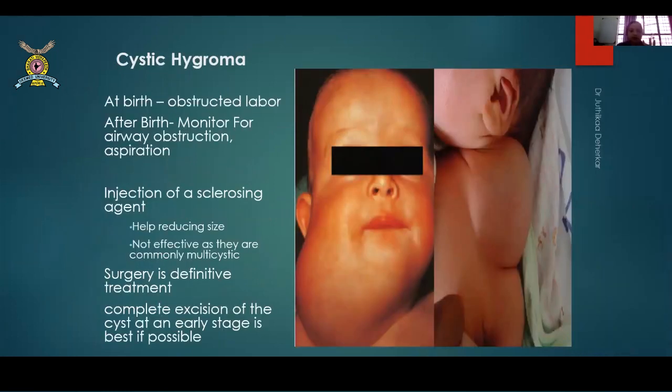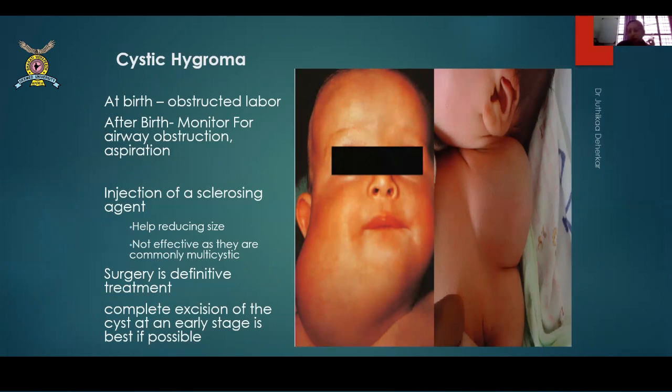त्यामुळे what was the gist? At birth आहे obstructed labor मध्ये दिसून येतं. After birth airway obstruction, aspiration वगैरे monitor करावं लागतं. Sclerosing injections देता येतात ह्याच्यामध्ये which can reduce the size, but you do not attempt it. Me as a surgeon also would not attempt. I would like to give it to the pediatric surgeon.